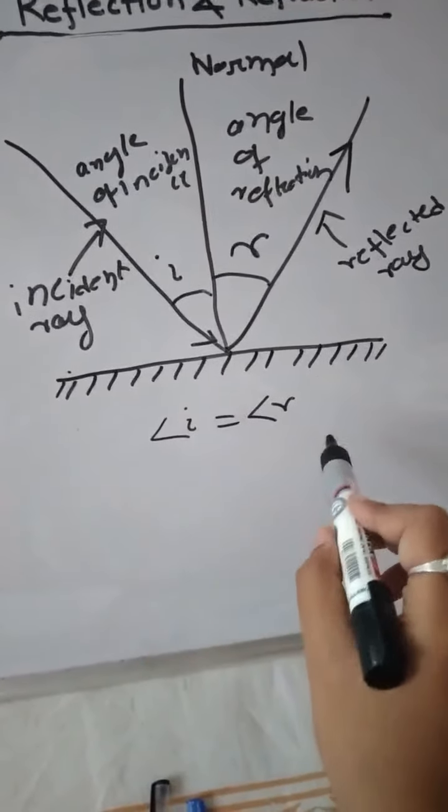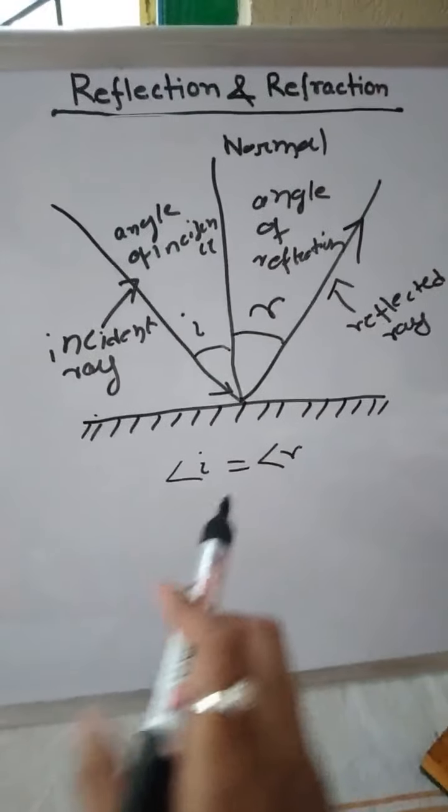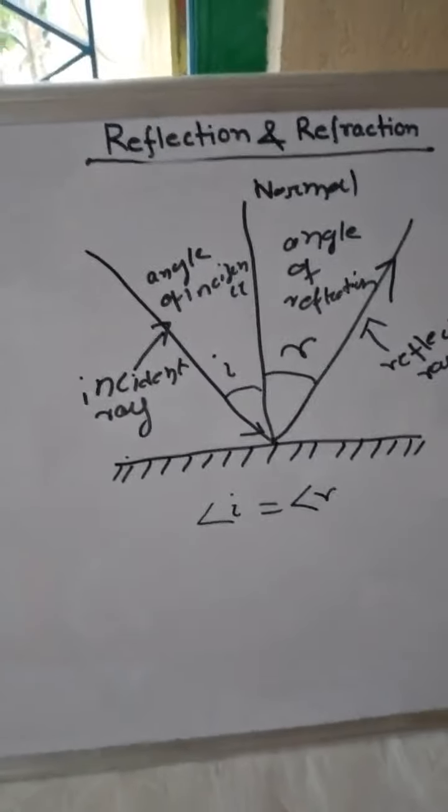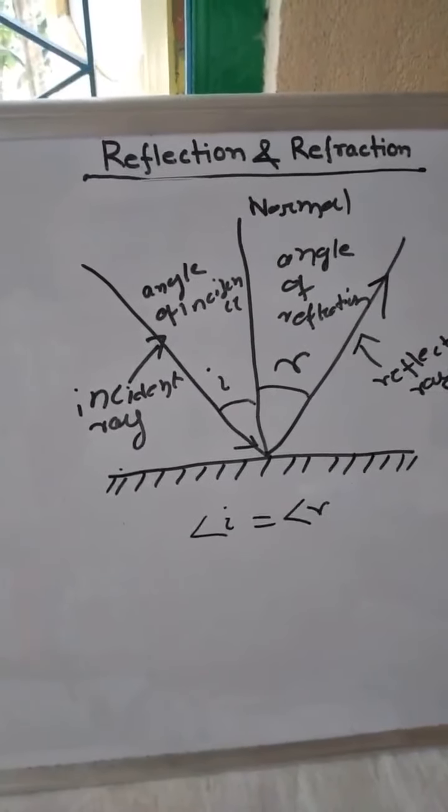So i is equal to r. These are the laws of reflection. Understood, student? So this is all about the laws of reflection.